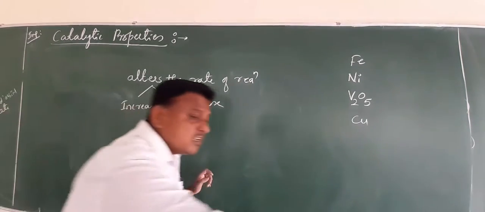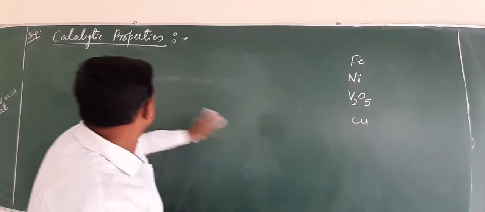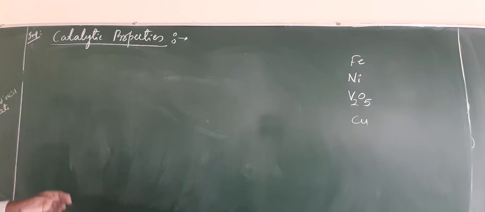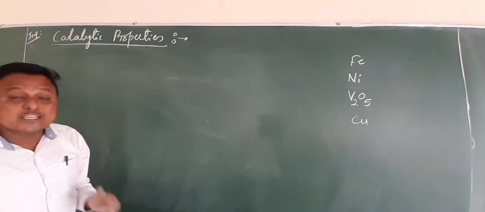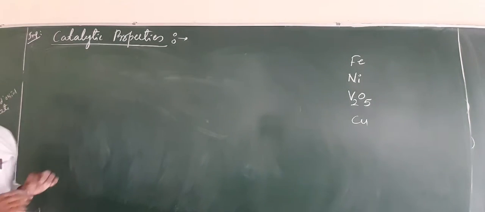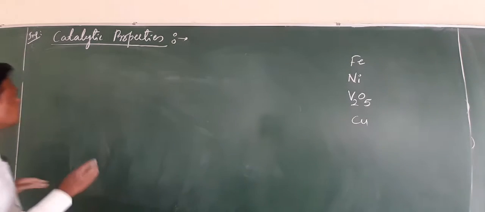Sir, why do transition metals have catalytic property? Like, catalytic property is the common way, sir. Transition metals alter the rate of reaction. That is the character of a catalyst: it alters the rate of reaction. It is not a property. Yes, why, sir?